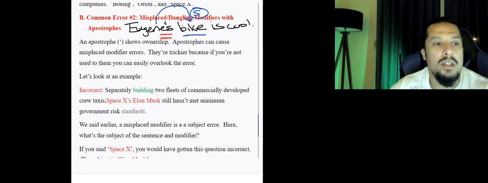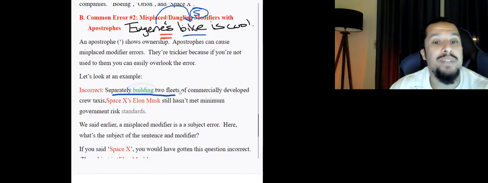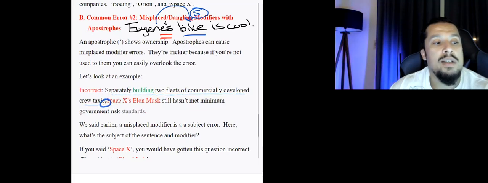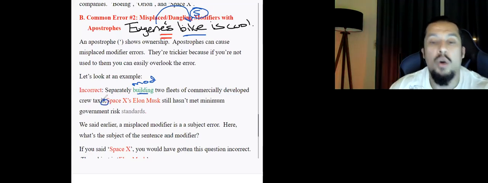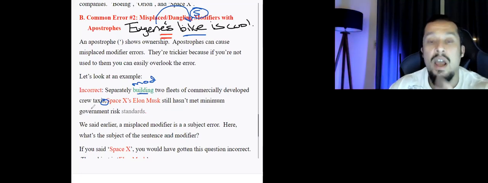Separately building 2 fleets of commercially developed crew taxis, comma, SpaceX's Elon Musk. Okay, look at this. So here في modifier بتاعتنا, صح? Separately building 2 fleets, comma. Now, who is building 2 fleets? المفروض يبقى شركة SpaceX.